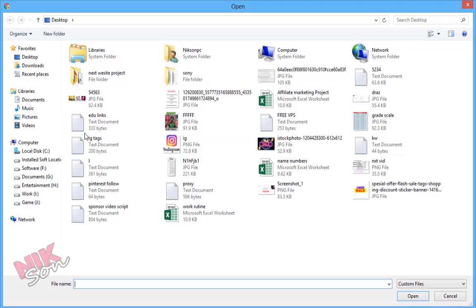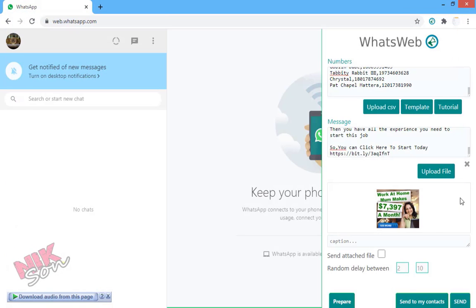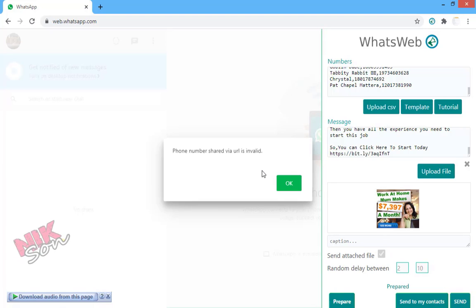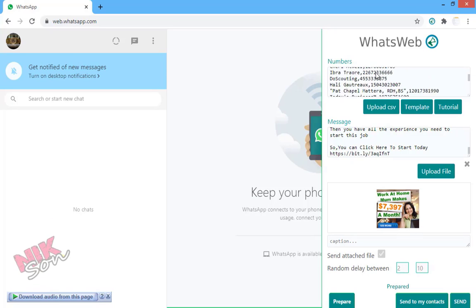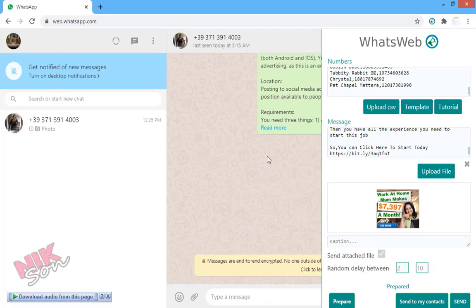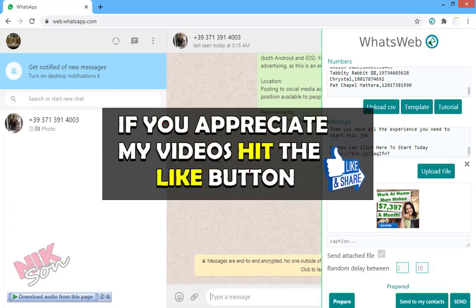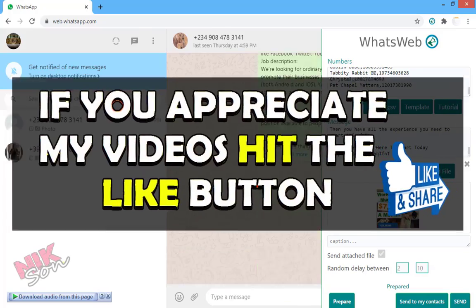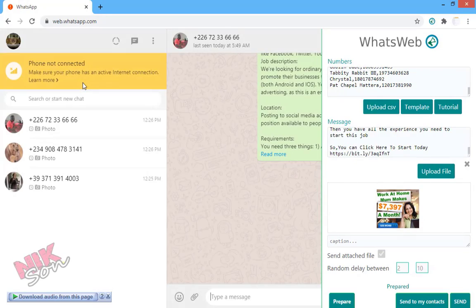One by one, this will send all the messages to your customer list, but make sure all the numbers are valid. You should have a WhatsApp validator, and if you don't, sometimes they may ban your number while doing this. Okay, this will work. You can see this is a valid number, and this message goes to our customer. One by one, this will send all the messages and the offer to your customer list. But there is some internet issue with my phone and it's showing like this.